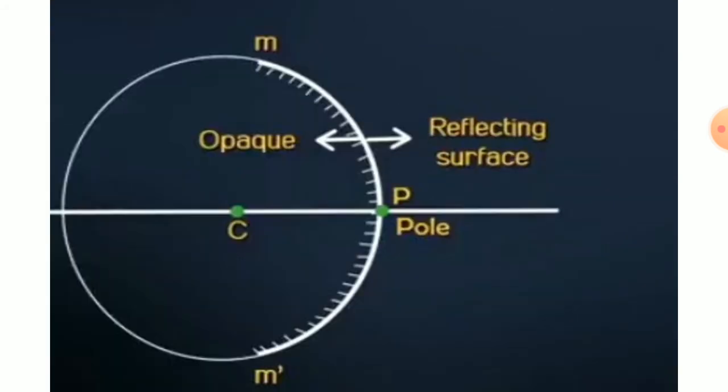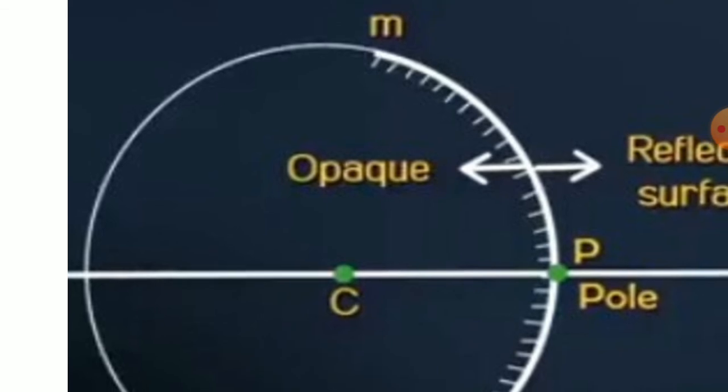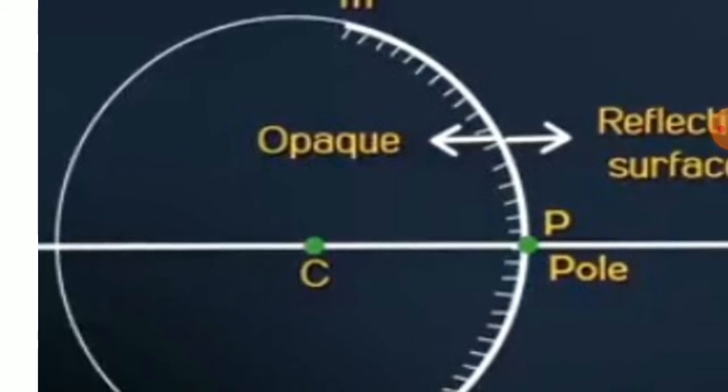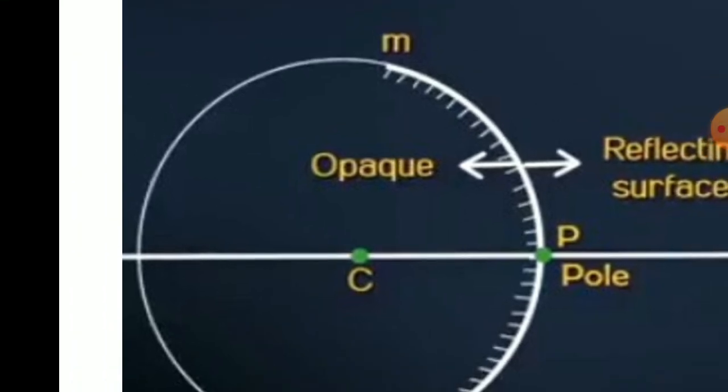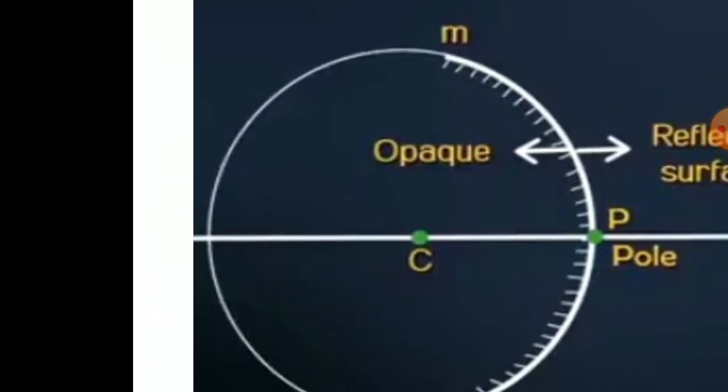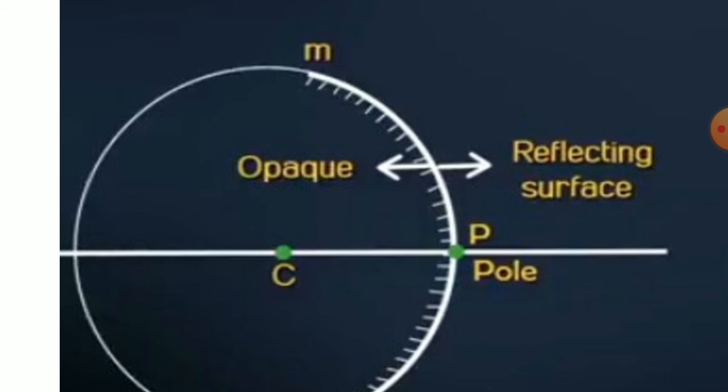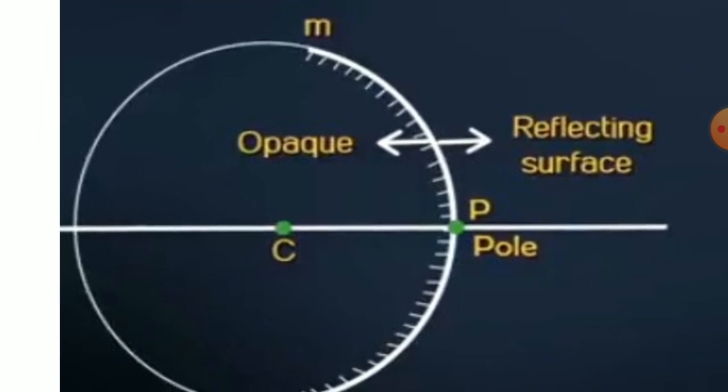Now we'll do the convex mirror. I hope you understand the concave mirror. Now the other side is outward, okay, so the inward side is opaque, coated with silver, and the outward side is plain, so we'll raise the rays from that side. Now the ray will come with the reflected side, this side, the pole P side.